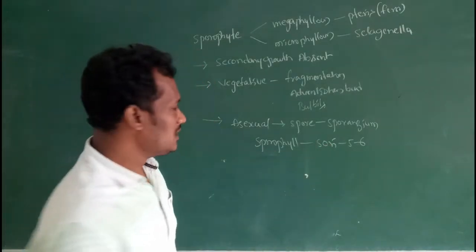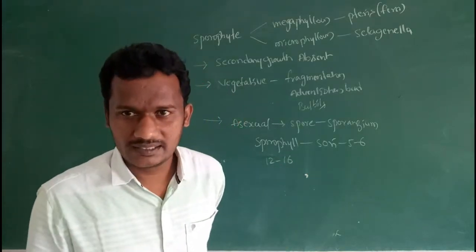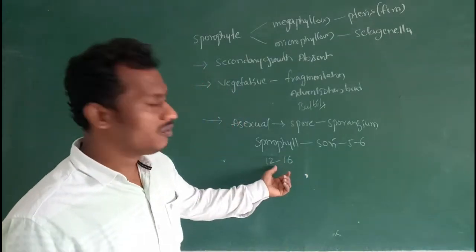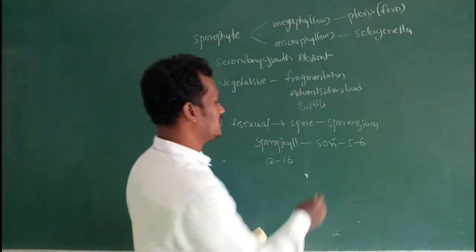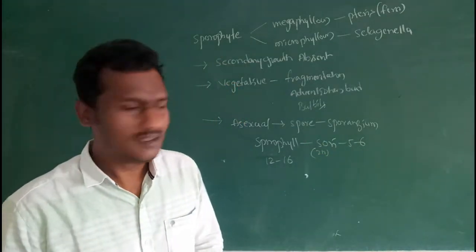In each sporangium, 12 to 16 spore mother cells are present, in a diploid condition.